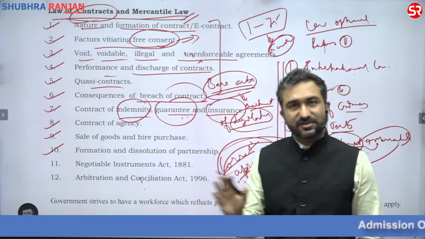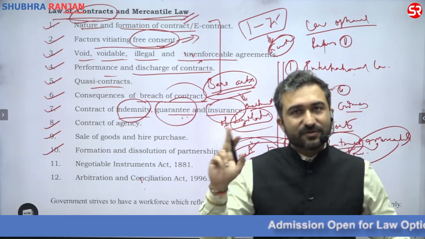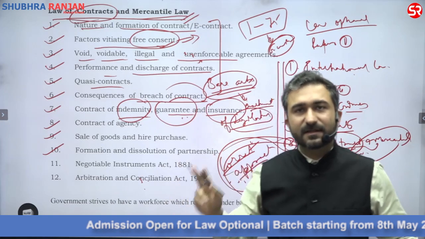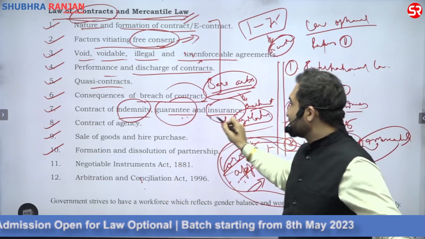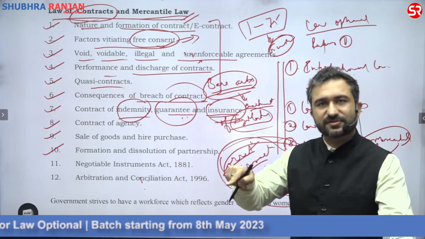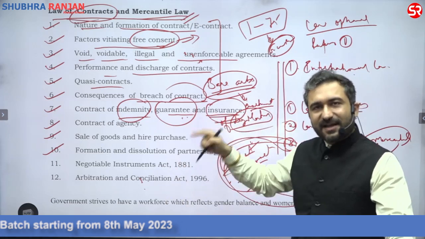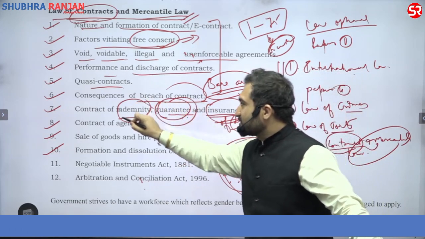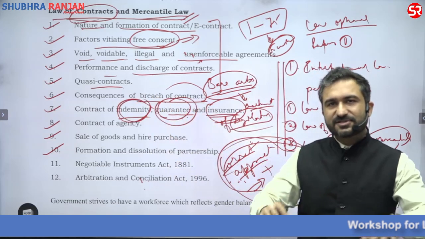Now we are not reading about insurance laws. Insurance laws are not included in the course. The syllabus only talks about the basic understanding of the contract of insurance, because it can be understood by understanding the contract of guarantee and the contract of indemnity. It is the amalgamation of both.